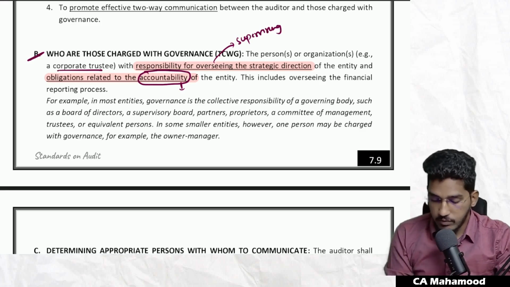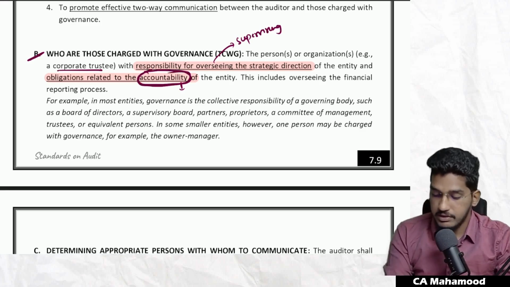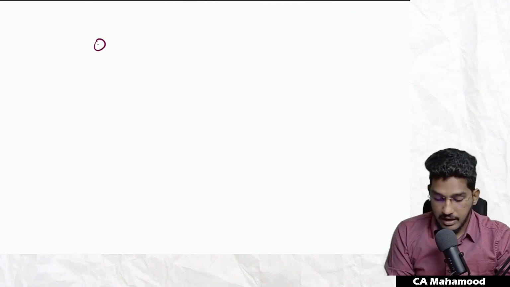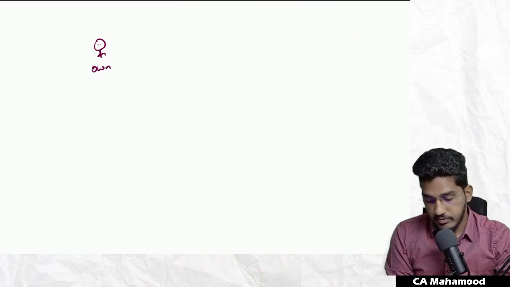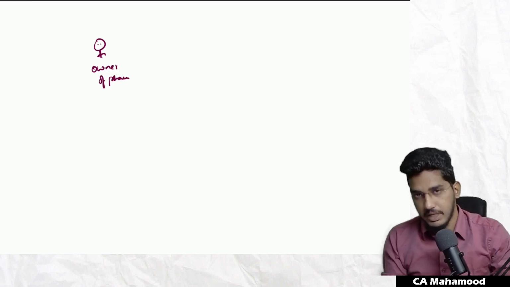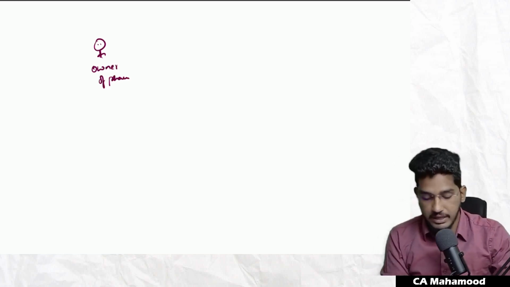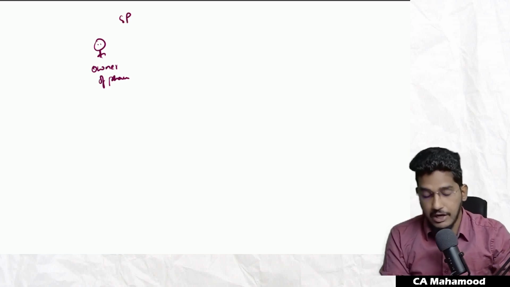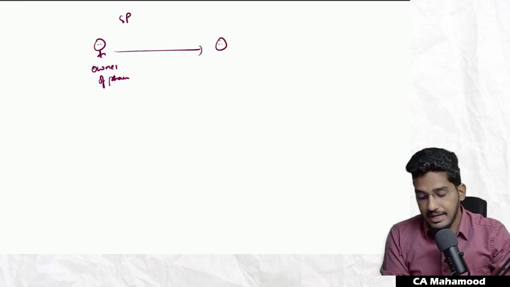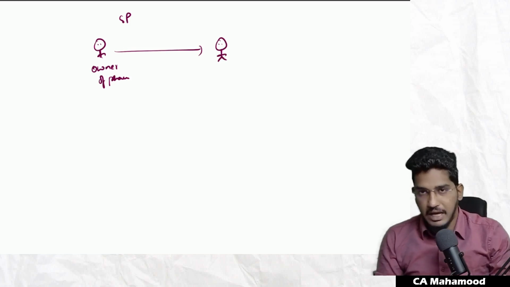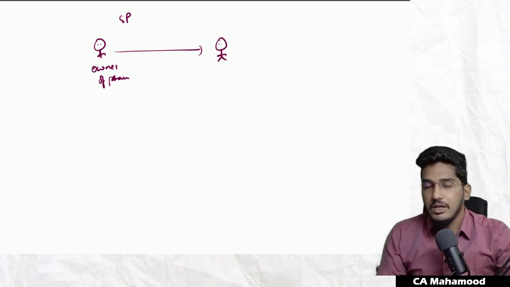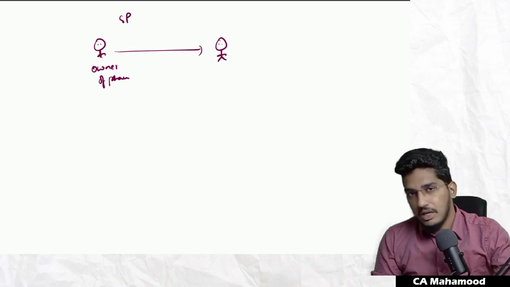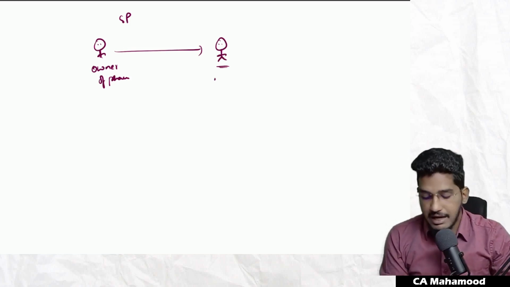I want to talk about this accountability with the help of an example. Assume that I'm the owner of a pharmacy. I'm running a pharmacy. I have done some Pharm D or B Pharmacy. I opened a small pharmacy as a sole proprietorship organization. I'm not regularly available at the store. Even though I am the owner, I'm not there at the business throughout the day because I have various other obligations also. So what I have done is I have appointed one manager.